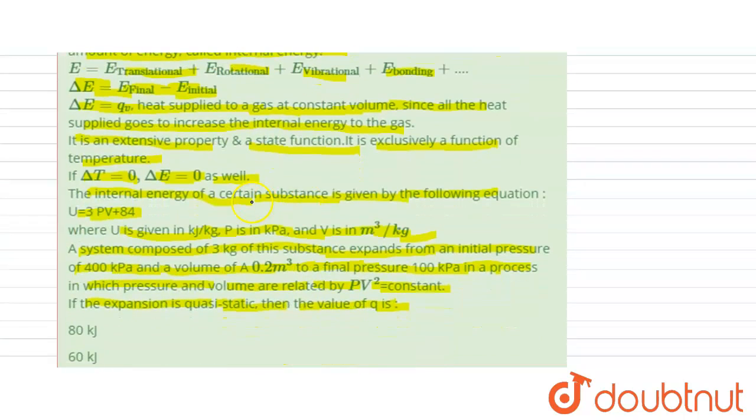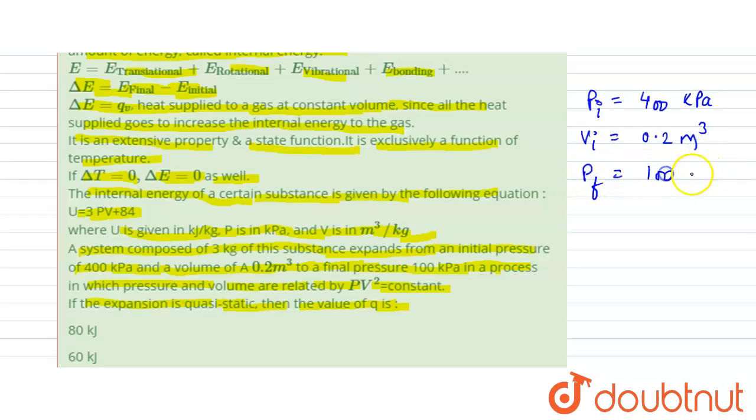The initial pressure given to us is 400 kilopascals, and the initial volume is 0.2 meter cube. And the final pressure is given as 100 kilopascals. This is the final pressure.